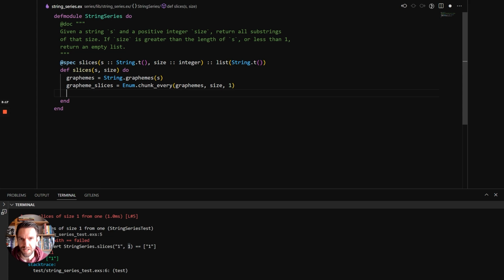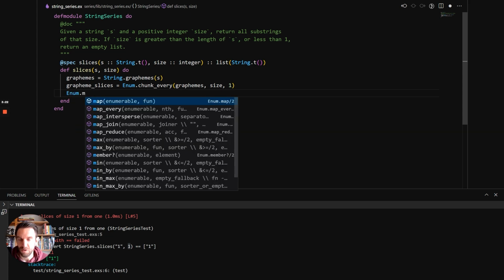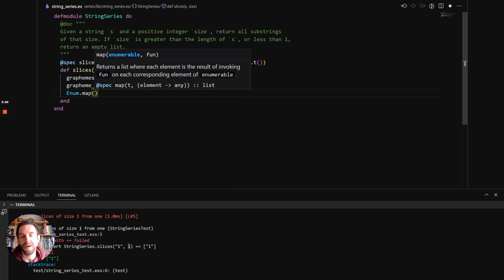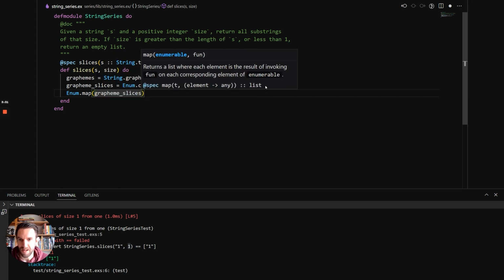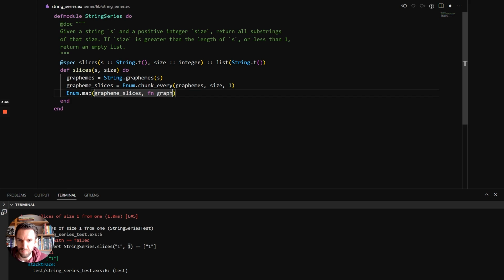So that sounds like a map to me. Map takes an enumerable and then a function that you pass in that transforms each element within the enumerable. So we'll pass in grapheme slices, and then we have to pass in a function, and we can do an anonymous function like this. So we'll do fn, and then this is a grapheme slice, and then we'll somehow make it into a string.